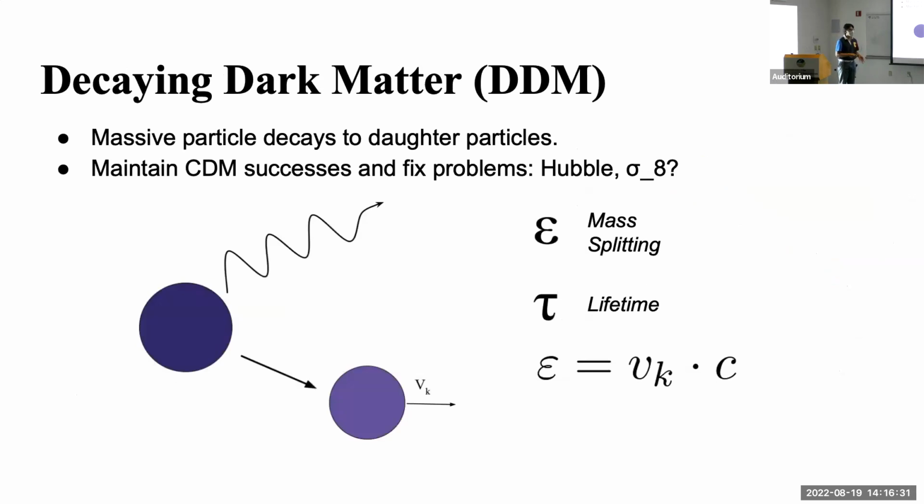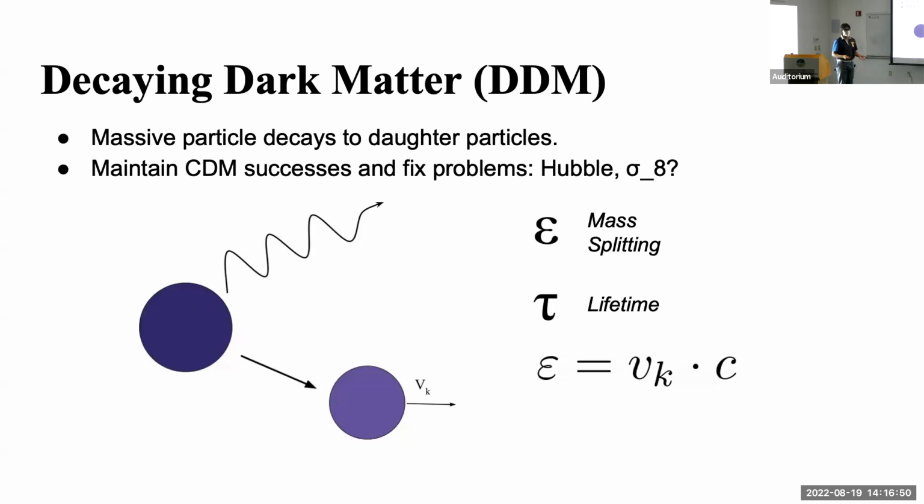Decays are a natural part of the standard model. Almost every massive particle is known to decay, so it is not a strange idea to think that dark matter could decay too. Decaying dark matter models consist of a massive particle that decays into less massive daughter particles in timescales that are comparable to the age of the universe.